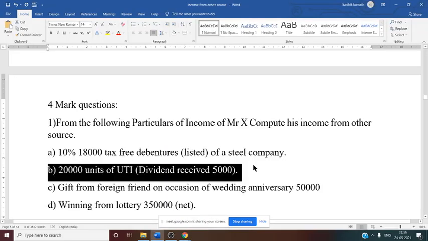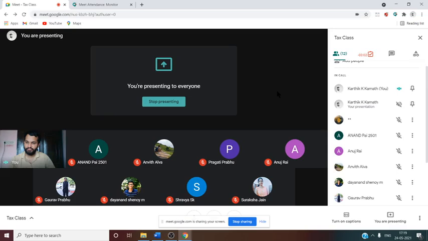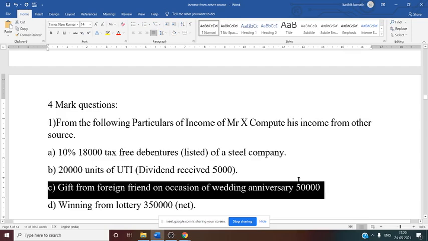Now the third one, gift from a foreign friend on the occasion of a wedding anniversary, 50,000. So what is the rule for gifts? If it is less than 50,000, it is not taxable. If it is more than 50,000, the aggregate amount is taxable. On the occasion of marriage, exempt. If a gift is received from a relative, it is exempt. So here, foreign friend, marriage anniversary, is it taxable or exempt? Taxable. So you need to tax this one, that is 50,000. You need to write the entire amount.